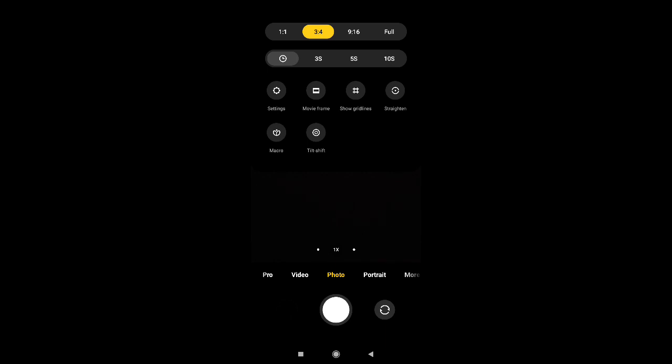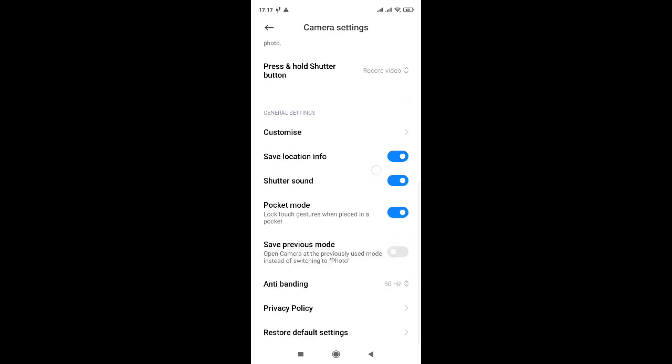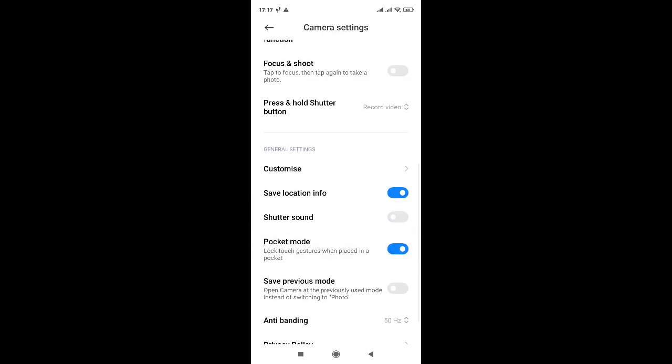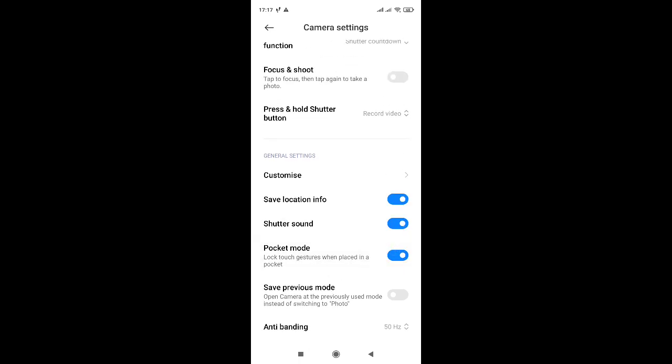Then go to the three lines on the top right corner of the screen, and then click on the settings menu, and then scroll down and find the shutter sound function and click on the slider to use this option. We can turn on or turn off this option on our camera if you need it in our Xiaomi Redmi Note